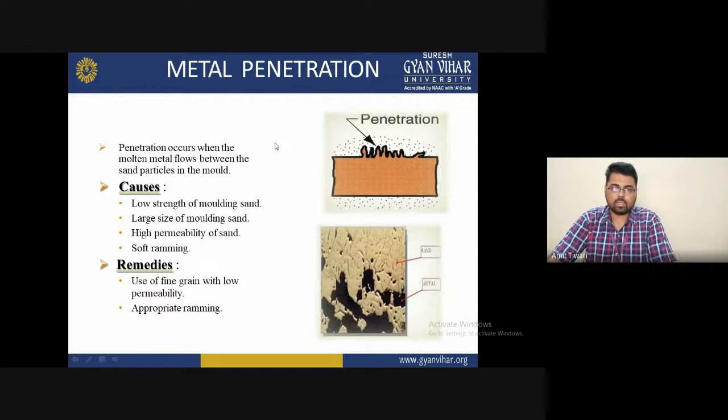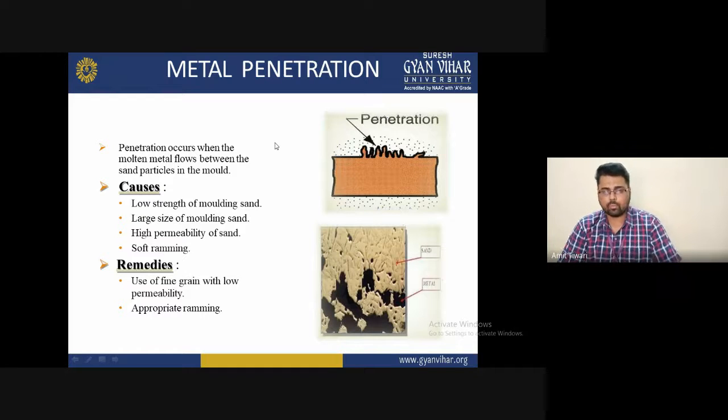Next is metal penetration. What happens generally? Penetration occurs when the molten metal flows between the sand particles in the mold, caused by the low strength of molding sand. What are the reasons? Large size of the molding sand grains, high permeability of sand, and soft ramming. So these are some reasons to identify when the metal penetration problem occurs.